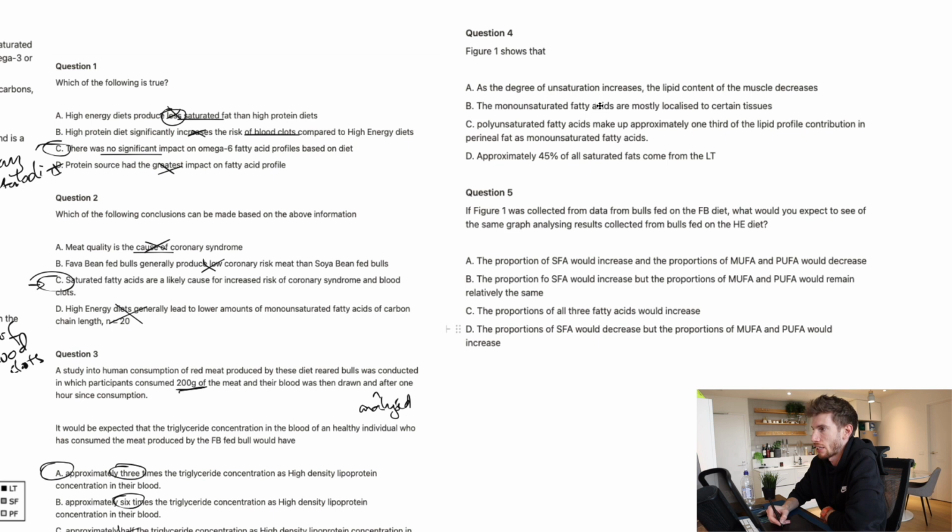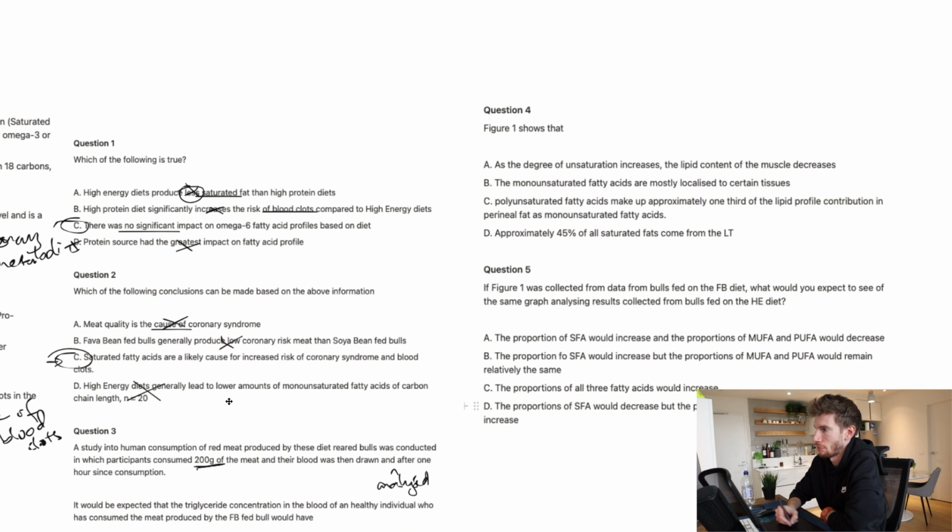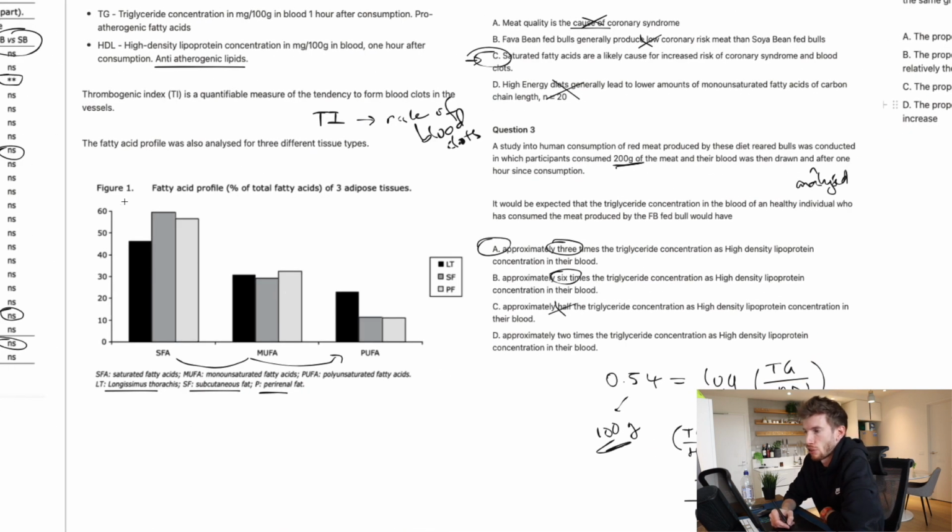As the degree of unsaturation increases, so it becomes more unsaturated, the lipid content of the muscle decreases. Let's have a look at that. So as we increase the unsaturation, we go to the right, then the lipid content of the muscle decreases. So if we look at this, these are all percentages on this side.